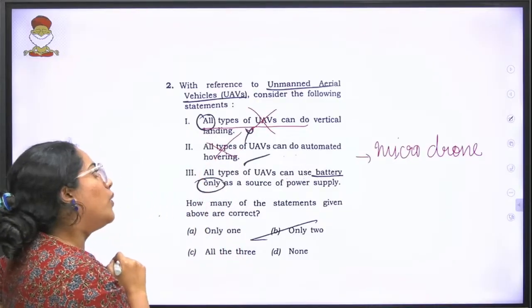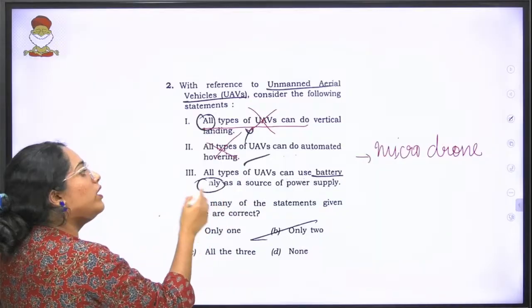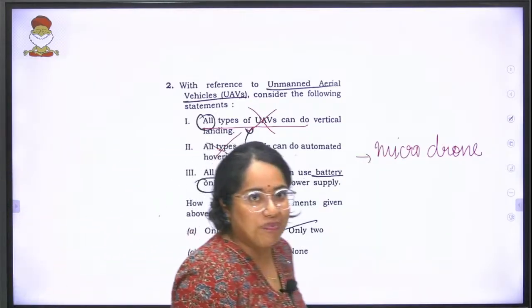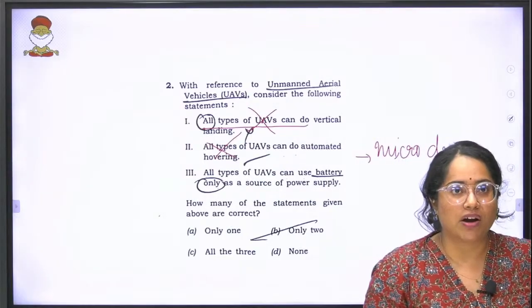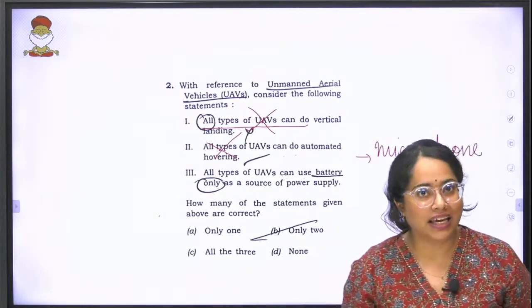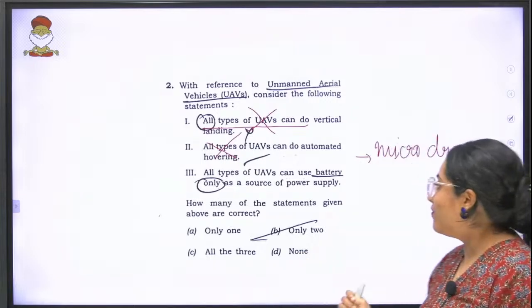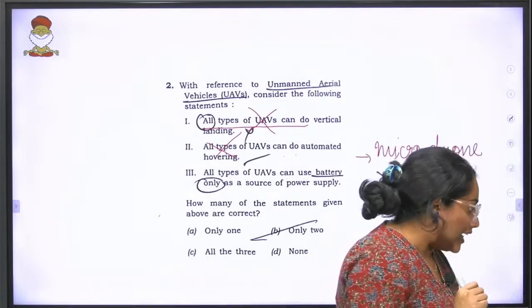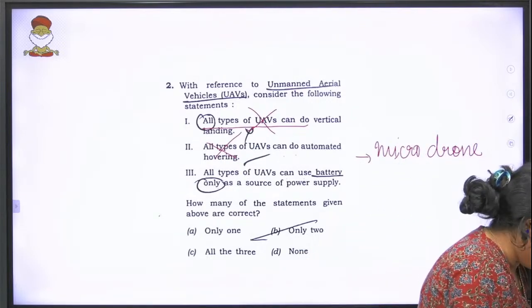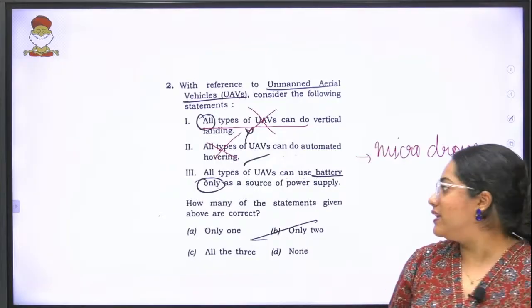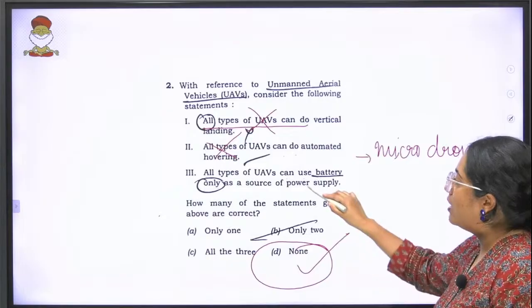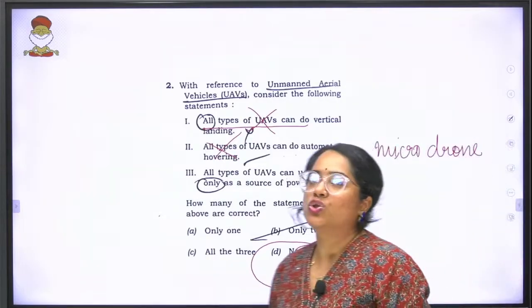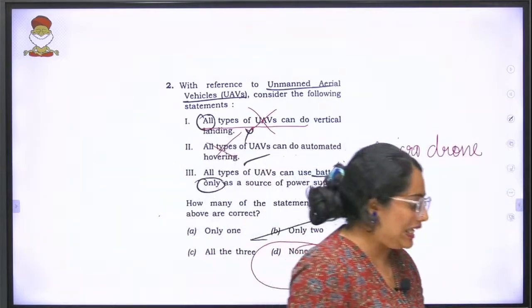All types of UAVs can use battery only as source of power supply. It just means that only battery can be used as a source of power supply, but that again need not be the case. So here, when you look at your second question with respect to your science and tech, we are now going with the answer: none of the given statements above are correct. Okay, so the answer to this question is D, none.